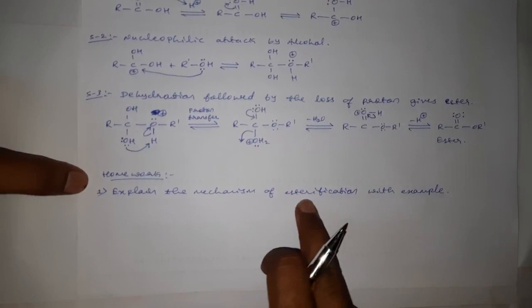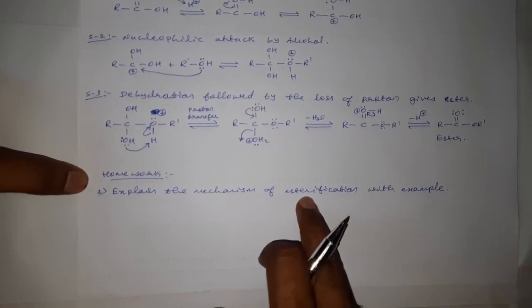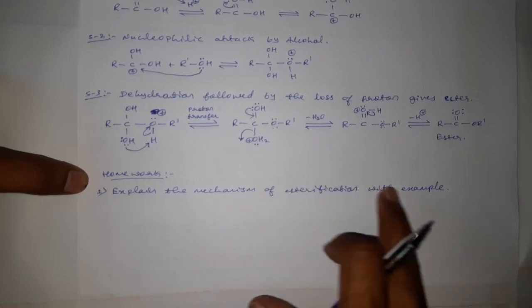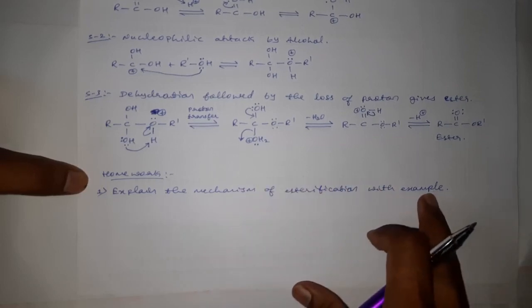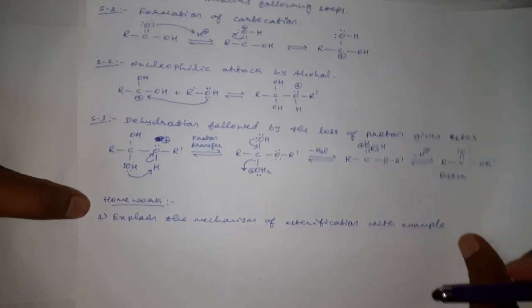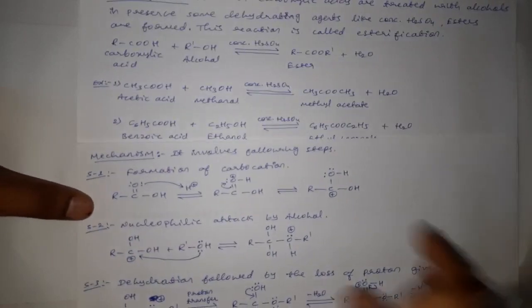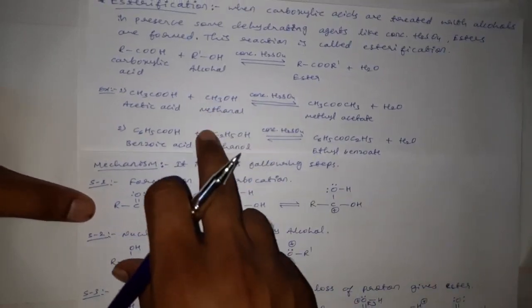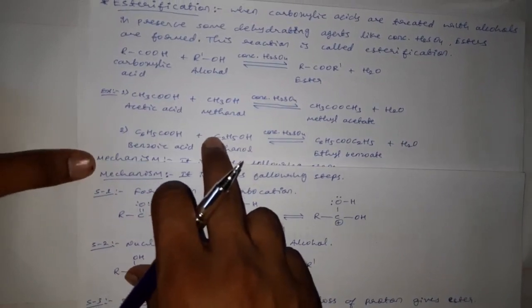Here we have to define what is esterification with example, and after that we have to explain the mechanism by taking one suitable example. One suitable example means what? Between these two, any one of the examples we can take and we can explain.